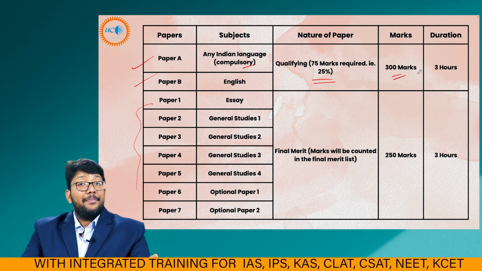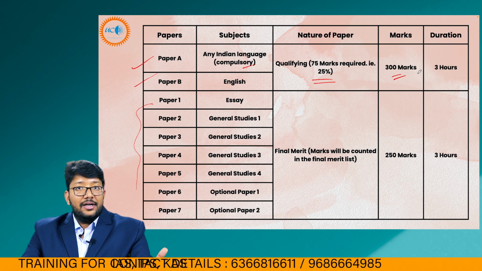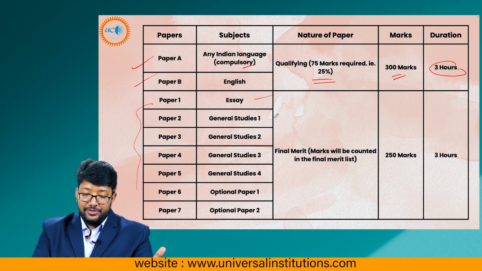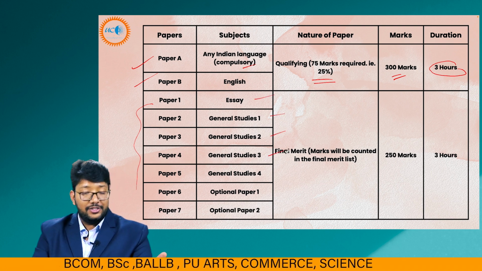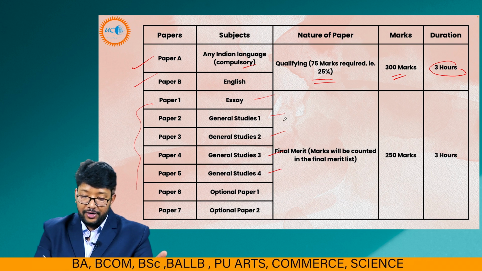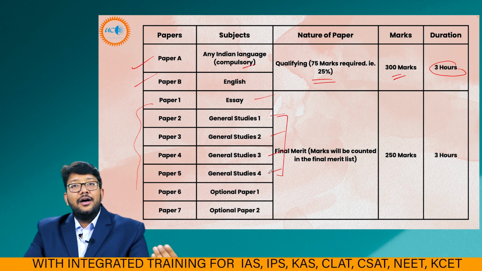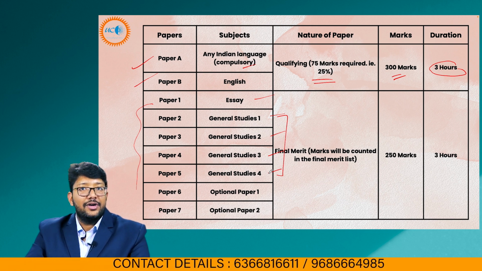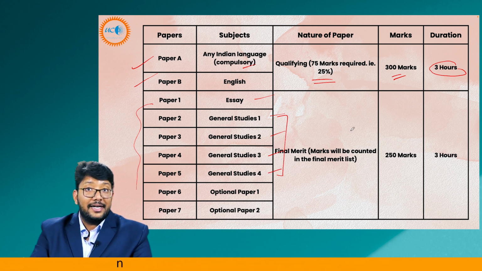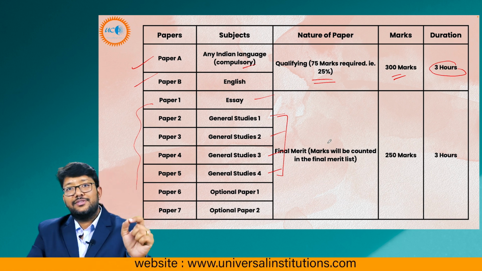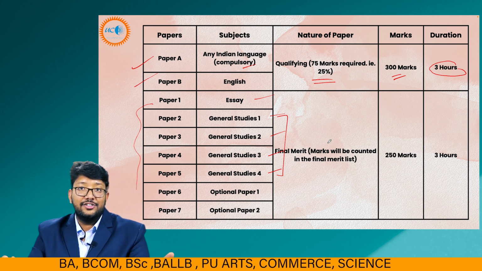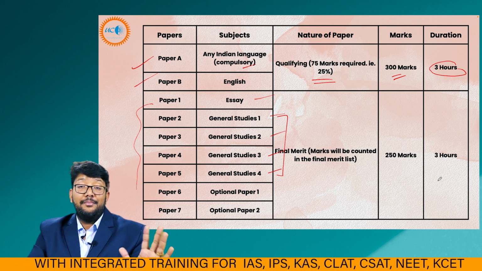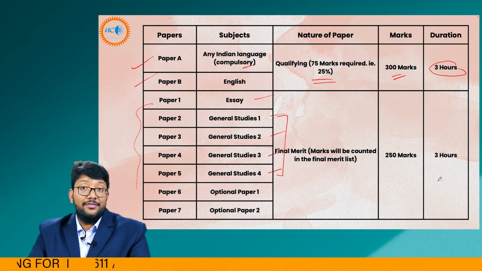Paper A and B are 300 marks each and the duration will be 3 hours. Paper 1 will be essay, paper 2 GS1, paper 3 GS2, paper 4 GS3, paper 5 GS4. You should check the syllabus of GS1, GS2, GS3, GS4, and stay tuned. You can subscribe to our channel for more detailed videos on each of GS1, GS2, GS3. We will talk about it on the channel itself.